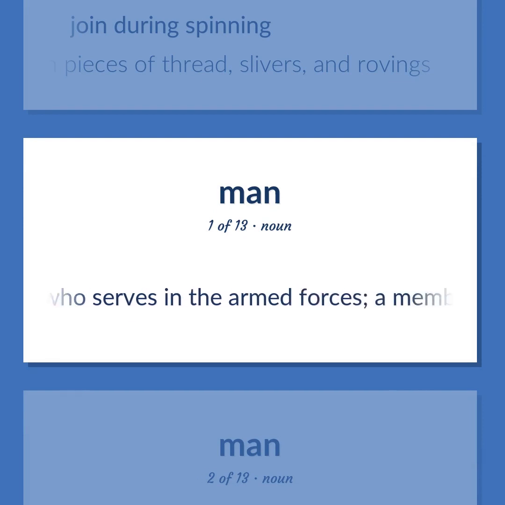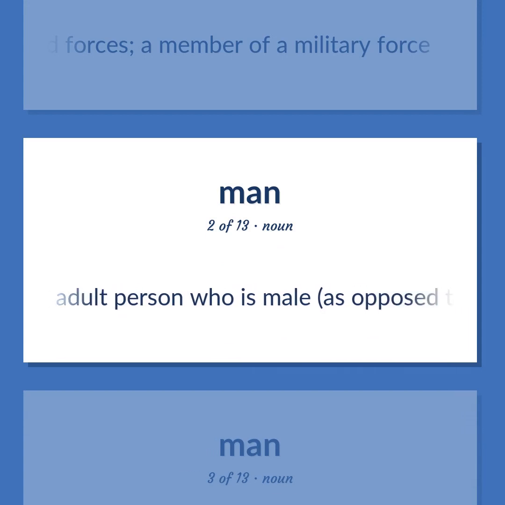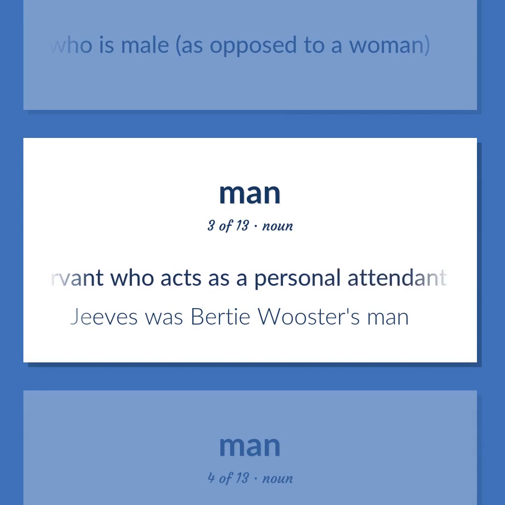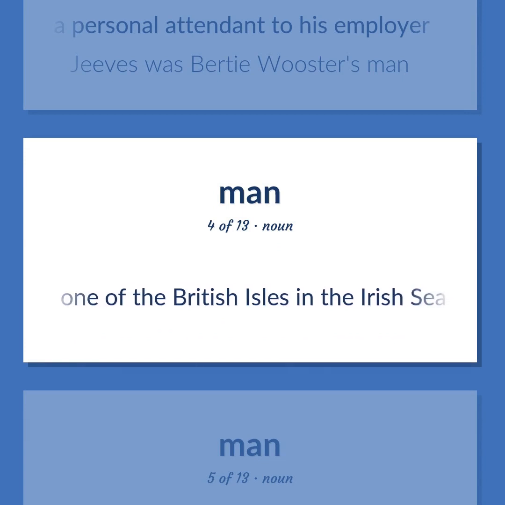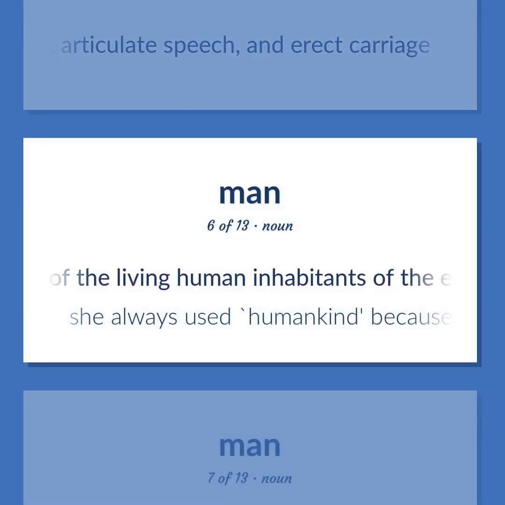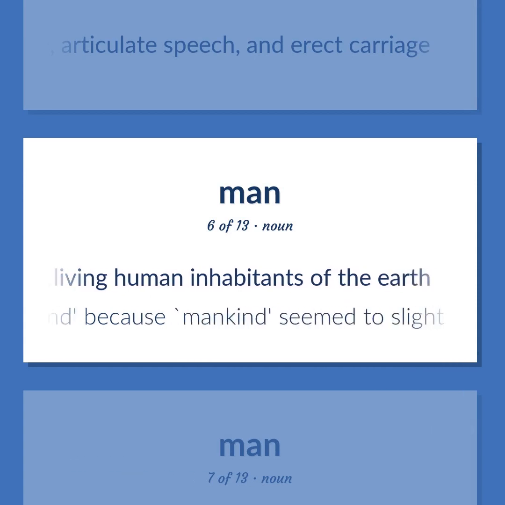Someone who serves in the armed forces, a member of a military force. An adult person who is male, as opposed to a woman. A manservant who acts as a personal attendant to his employer. Jeeves was Bertie Wooster's man. One of the British Isles in the Irish Sea. Any living or extinct member of the family Hominidae characterized by superior intelligence, articulate speech, and erect carriage. All of the living human inhabitants of the earth. She always used humankind, because mankind seemed to slight the women.